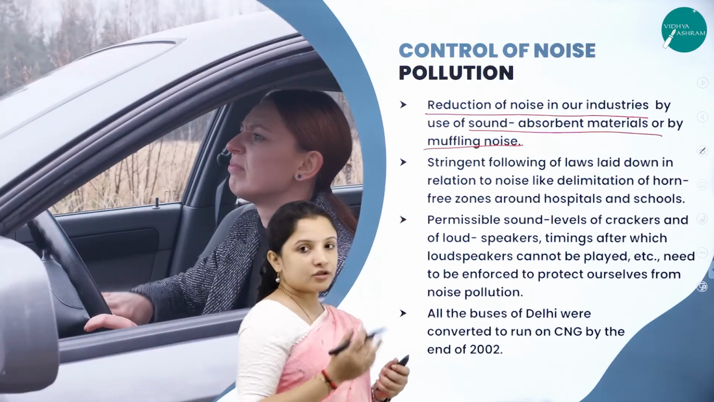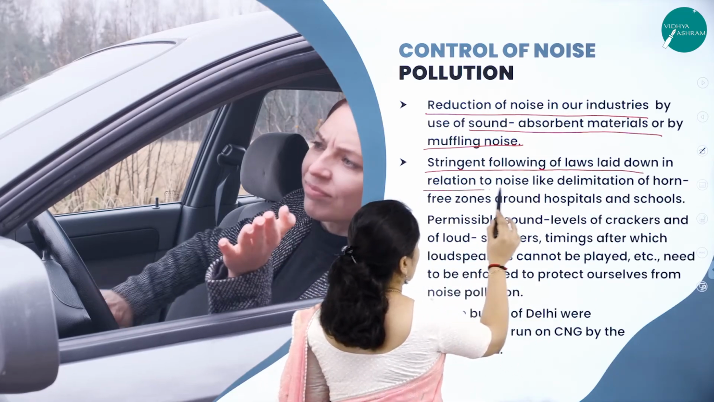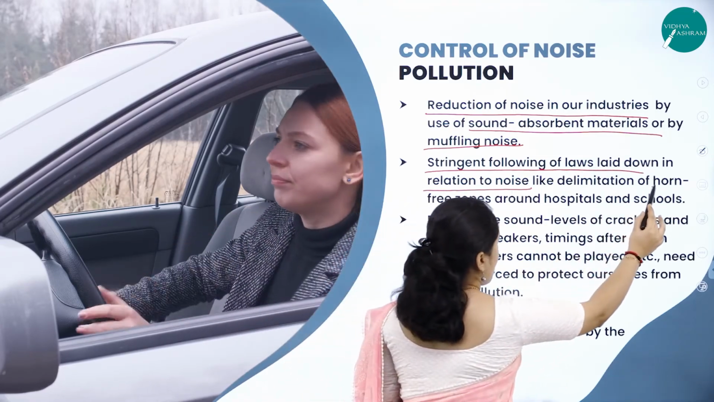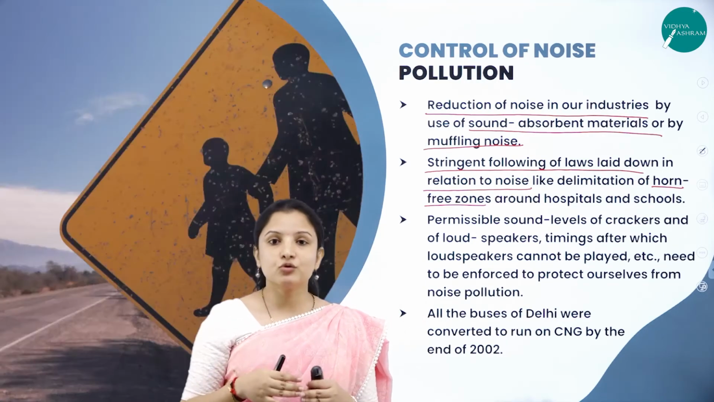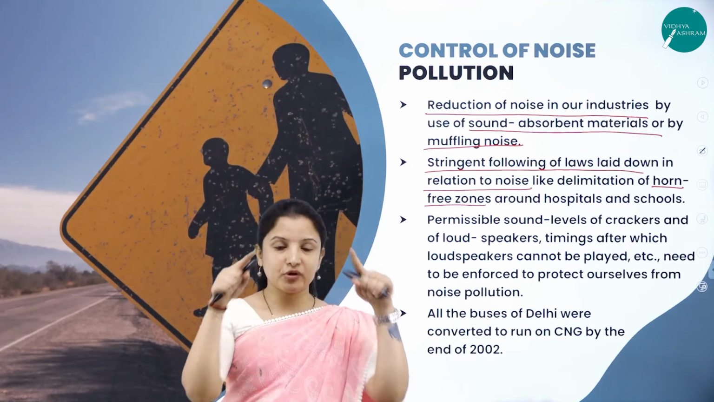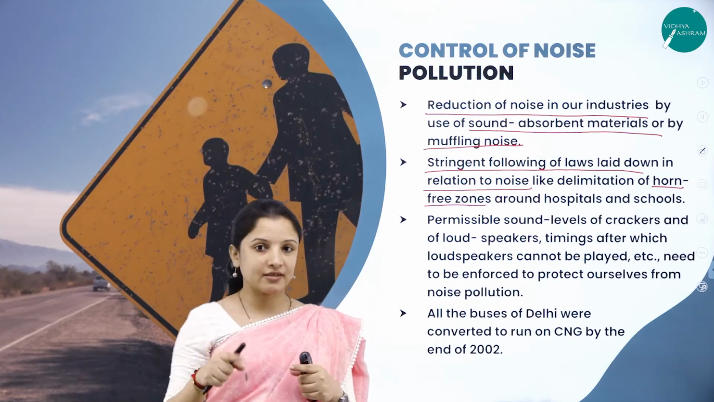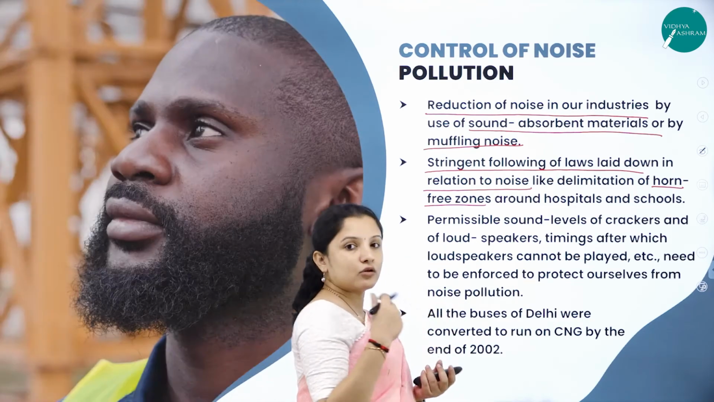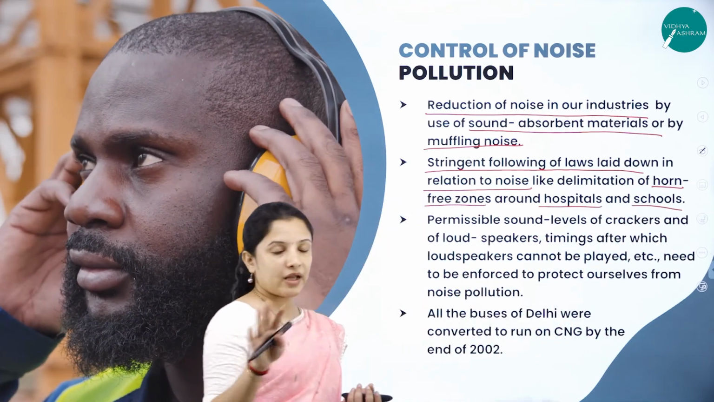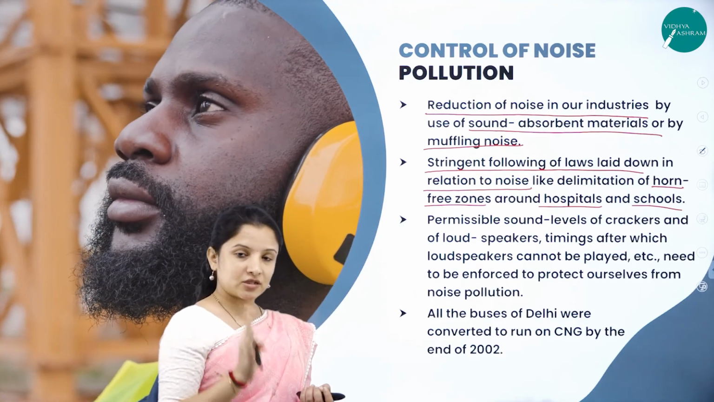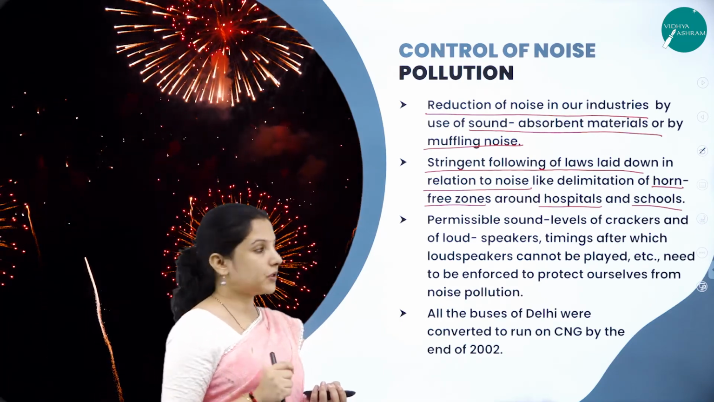And stringent laws should be followed in relation to noise, like reducing the use of horns. You might have seen horn-free zones wherever there are schools and hospitals, where they put up a yellow traffic signal or a board stating no horn please, right? So that the noise pollution can be reduced in hospitals, schools and all that. You have to make noise-free zones, and strict measures should be taken against whoever doesn't follow this rule.